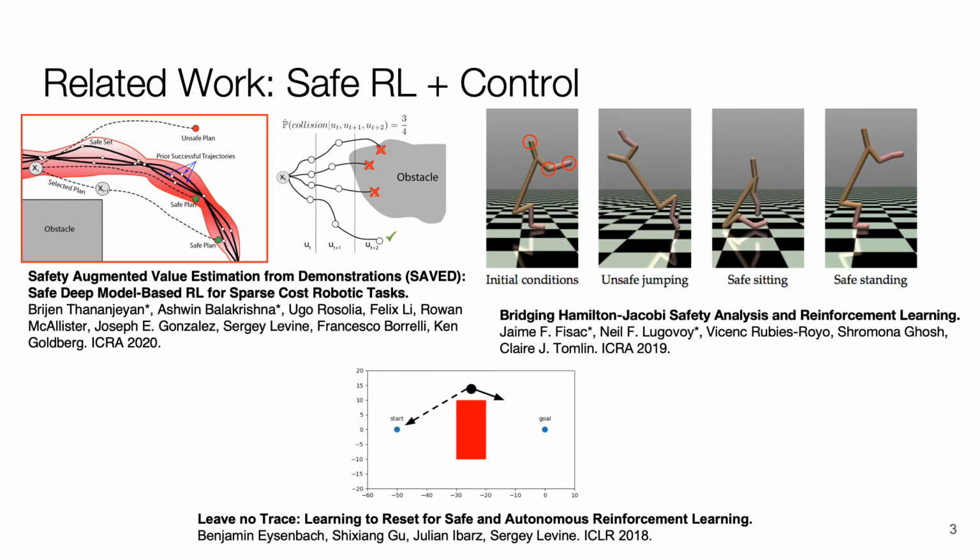In this work, we will design an algorithm inspired by recent advances in safe RL and control theory. In particular, we draw inspiration from recent works that define safe regions of the state space for learning policies, where safety is inferred based on the ability to complete the task, robustly avoid constraint violations, or reset the environment to the starting configuration. In this work, we will define a safe set that is based on the discounted future probability of constraint violation under the current policy.